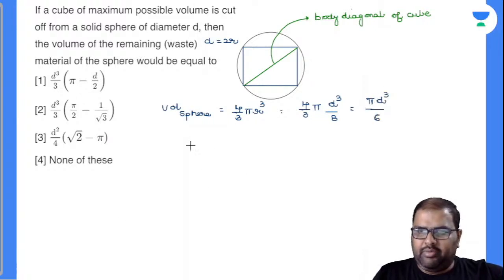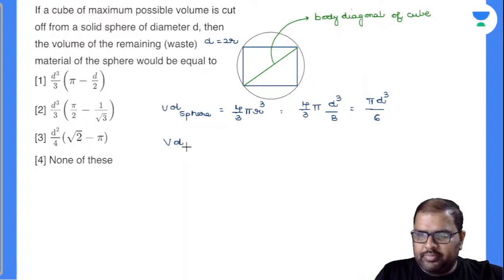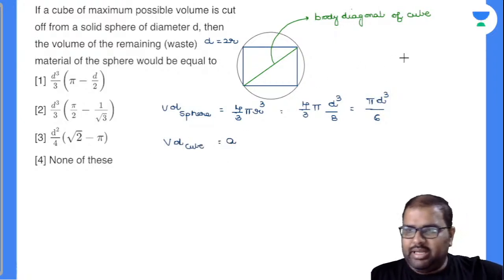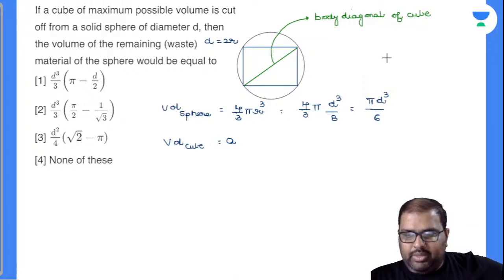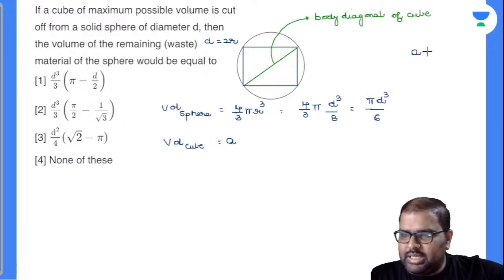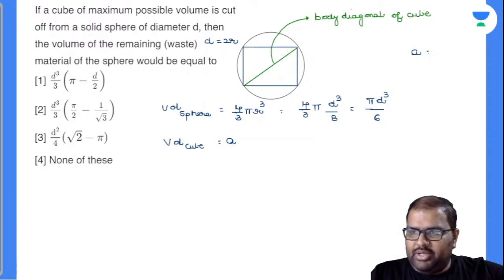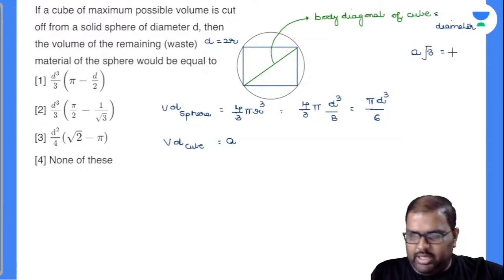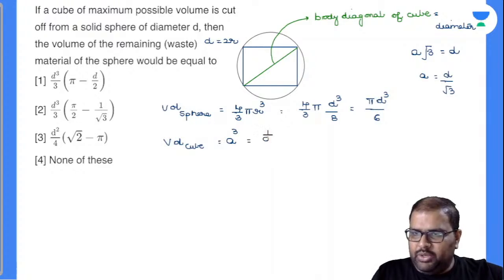Okay, fine. Now volume of a cube is nothing but equal to a cube. Now what is this a value? Of course, the body diagonal is nothing but equal to the diameter of the sphere. So body diagonal is a root 3, a root 3 is equal to d. So my a value is nothing but equal to d by root 3. Hope I am clear.